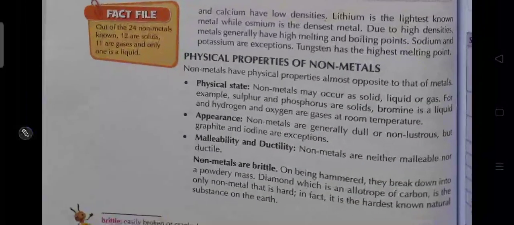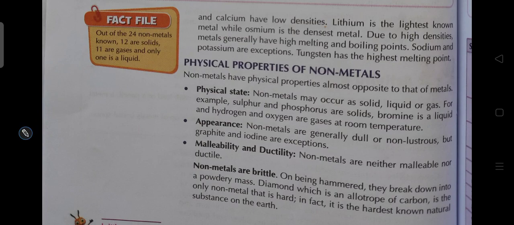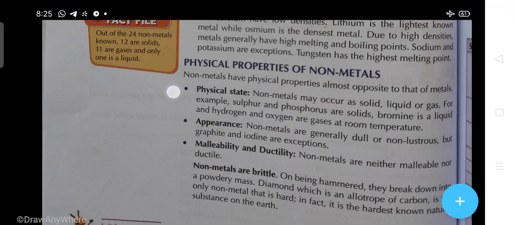Now students, the physical properties of non-metals. Physical properties of non-metals means the physical state. Non-metals may occur as a solid, liquid or gas. For example, sulfur and phosphorus are solids, bromine is a liquid, and hydrogen and oxygen are gases at room temperature. Second thing, the appearance. Non-metals are generally dull or non-lustrous, but graphite and iodine are exceptions.